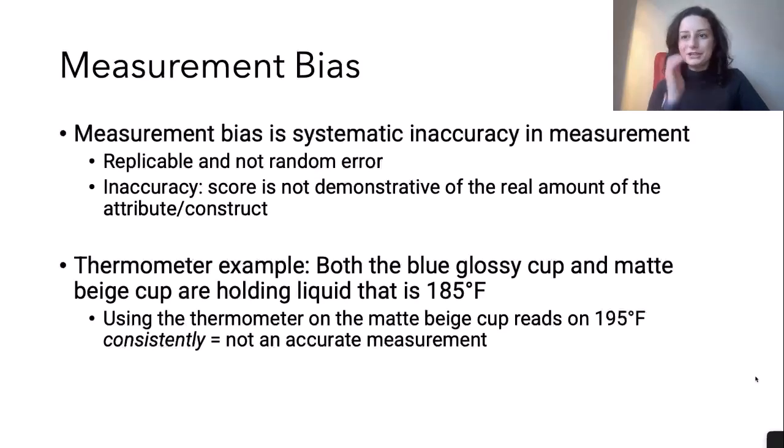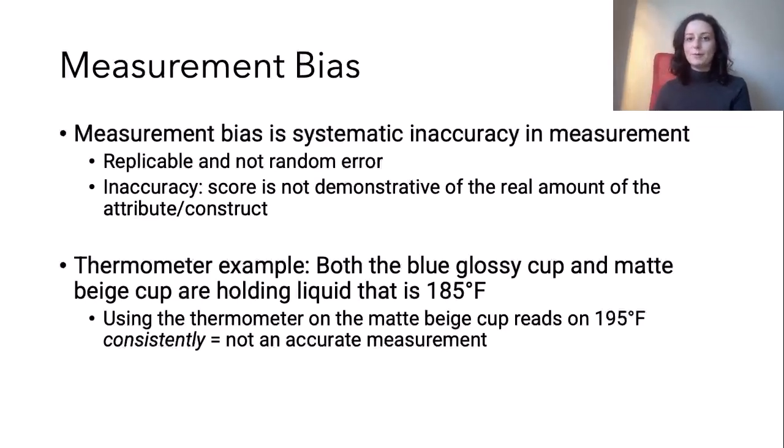So the first definition I want to offer is the definition of measurement bias. Measurement bias refers to a systematic inaccuracy in measurement. And so there's two components of that definition to tackle. The first is that the error is systematic. It's replicable. It's not a random error. It's replicable every time and again. The second piece is it's inaccurate. The score that we're seeing is not demonstrative of the real amount of the attribute or the construct.